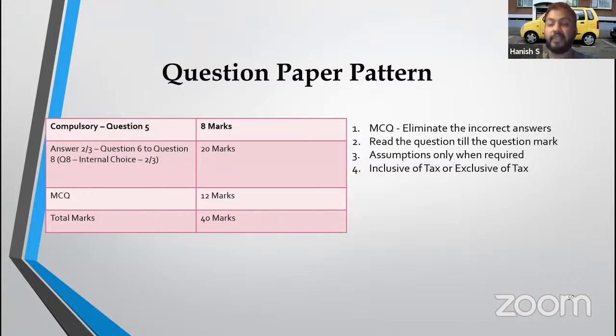Fourth point, always if the question does not say that the values are including tax or excluding tax, it would be better to consider it to be excluding tax because computation becomes easy. But that does not mean that you can assume it is excluding tax. Please read the question carefully to check whether these values are including or excluding. And if the question is not clear, you can make an assumption that all these values are excluding tax.